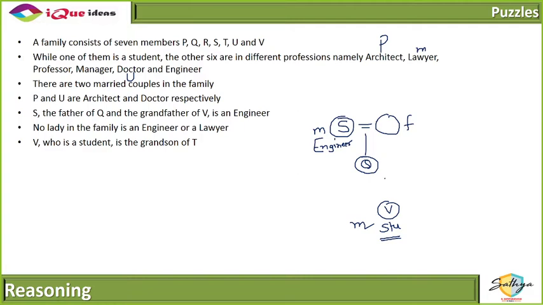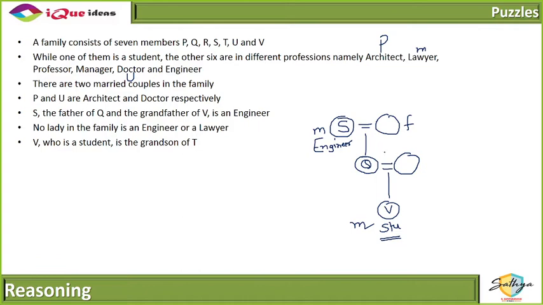So what else can we do? We know that this also has to be a married couple because there are 2 married couples required in this family. So far we are able to establish the relationships up to here. 2 married couples, yes. We don't know where P and U are. So P and U are the architect and the doctor.